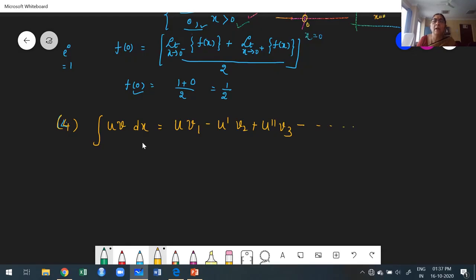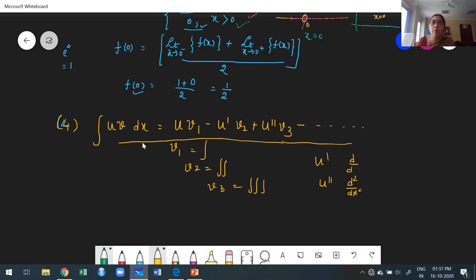Alternately we get plus minus, where V1 denotes integrate once, V2 denotes integrate twice, V3 denotes integrate thrice. U dash denotes differentiate once, U double dash denotes differentiate twice, etc. Now, the UV rule or Bernoulli's rule is nothing but a generalization of integration by parts.